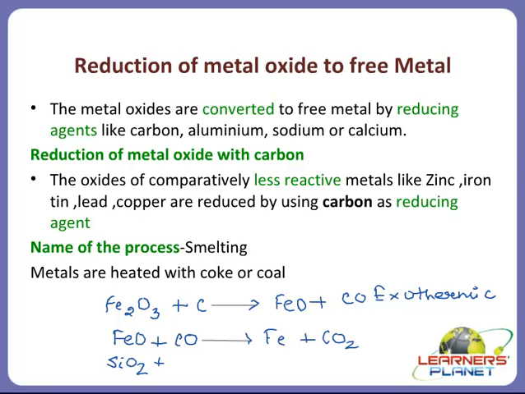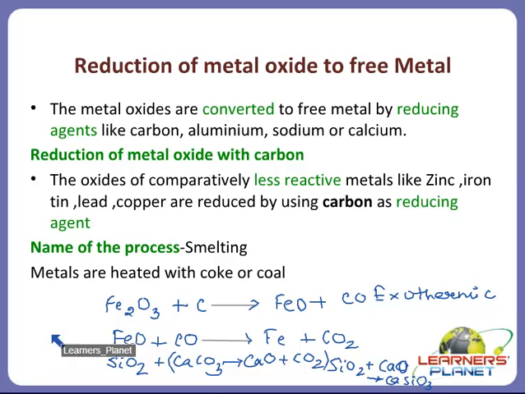In this, the flux added is calcium carbonate. Right? Now this CaCO3 gives you what? Calcium oxide and CO2. Right? Now this silica reacts with calcium oxide and forms what? Calcium silicate. That is SiO2 plus calcium oxide, and it is forming CaSiO3, that is calcium silicate. Okay. Now this is your slag.